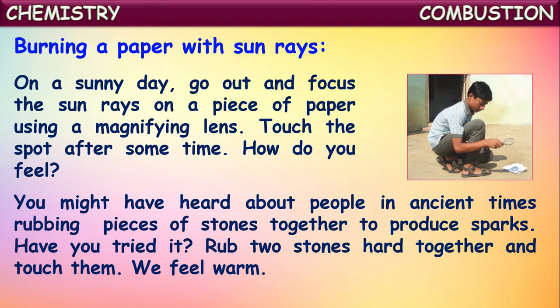We might have heard about people in ancient times rubbing pieces of stones together to produce sparks, and hence produce flames. By using those, they would cook their food, isn't it? So what did they do there? They rubbed the pieces of stones against one another and produced some sparks. By using those sparks, they started burning the fuels.